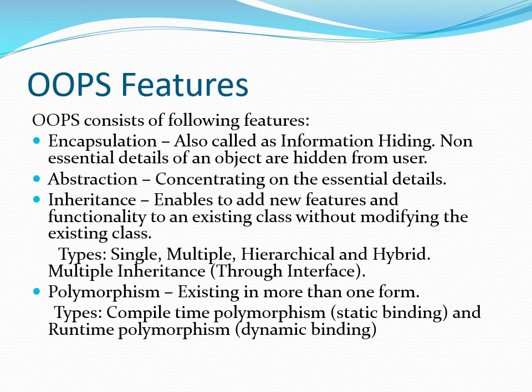And polymorphism is of two types: compile-time polymorphism, which is referred to as static binding, and runtime polymorphism, or dynamic binding, that is overloading and overriding. So we will cover this in detail later on.